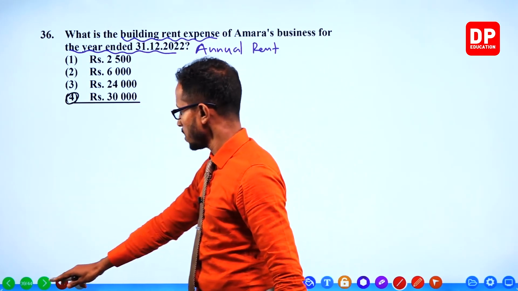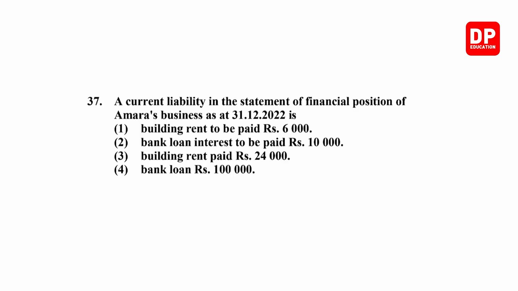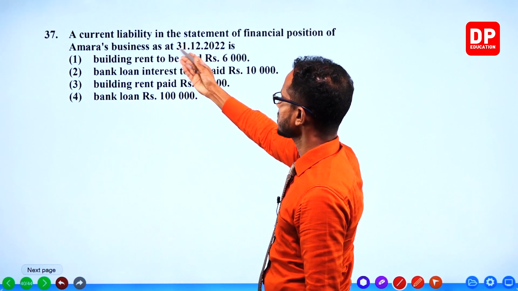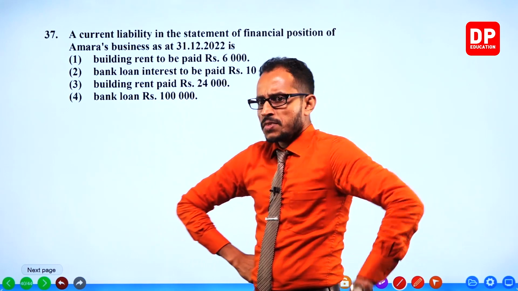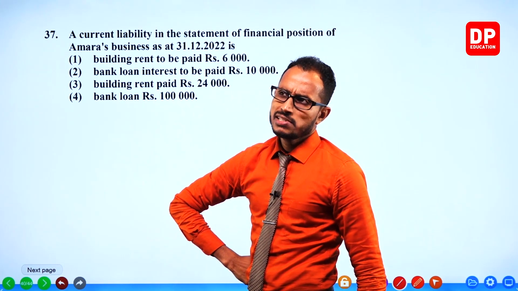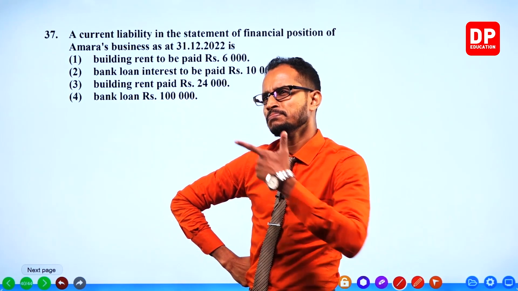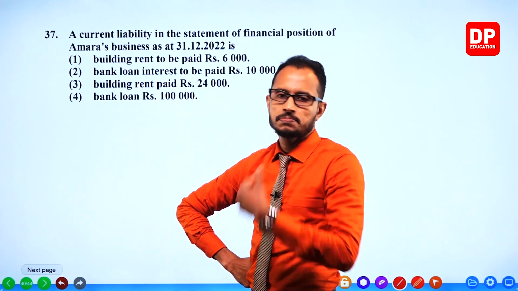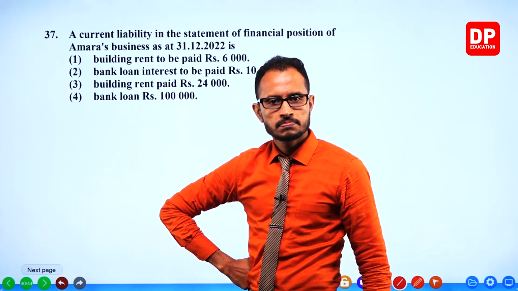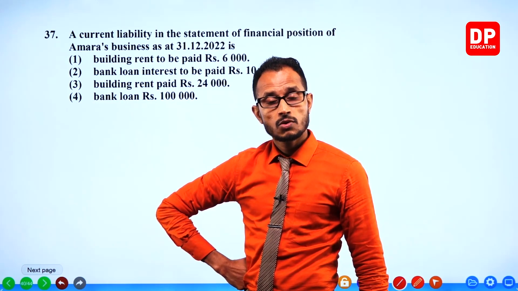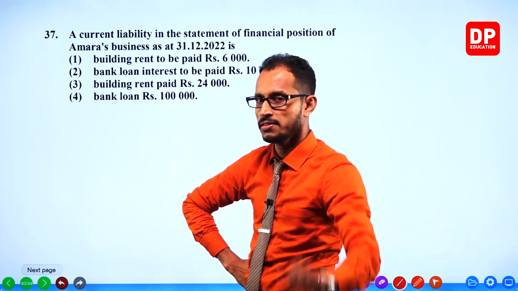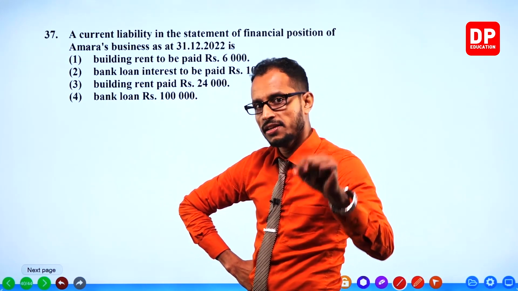Next question. A current liability in the statement of financial position of Amara's business as at 31st December. Is it long term or is it short term? You need to study.